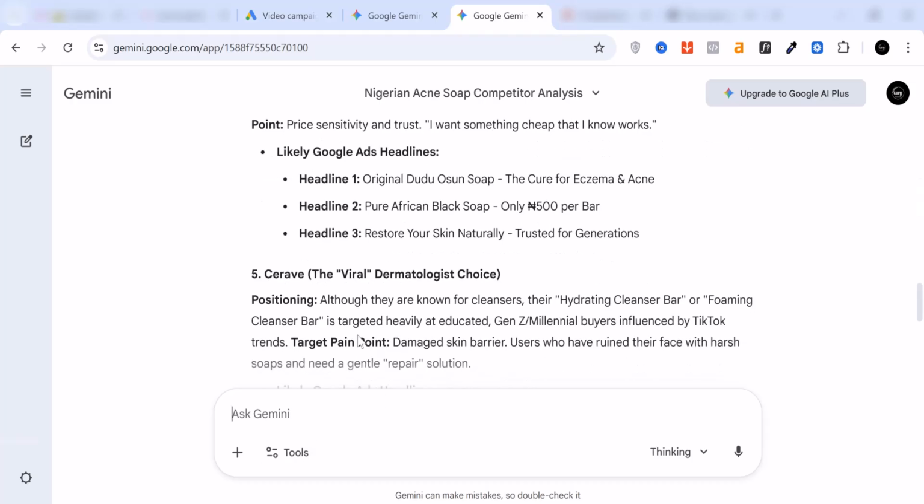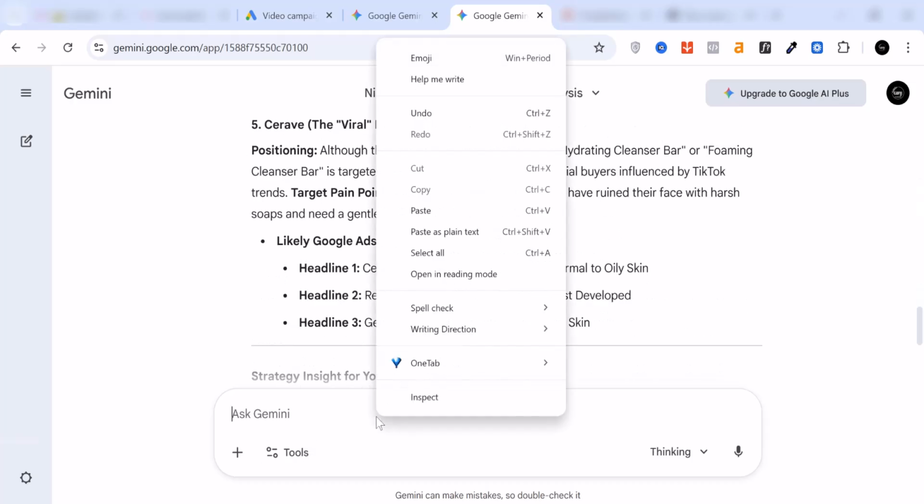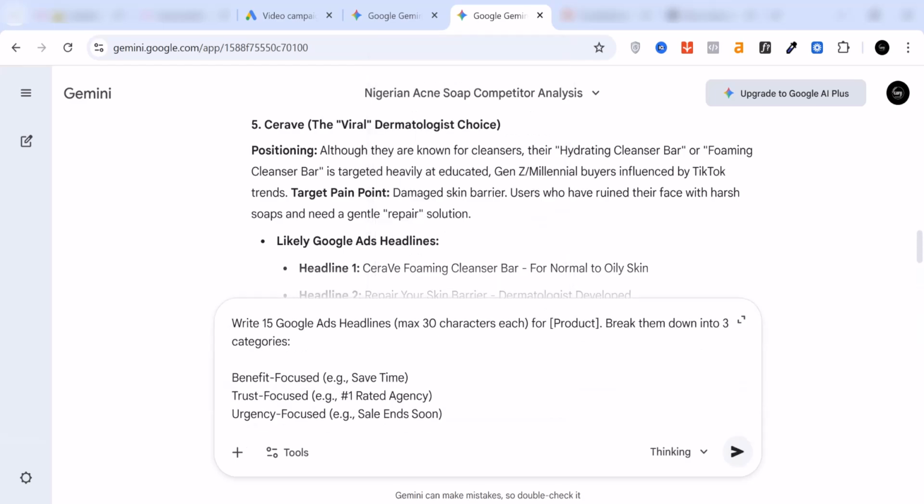After this, we want to also give it another prompt. Now, this other prompt is for it to help us write 15 Google headlines. Maximum character is 30 characters each for the product. Our case is going to be acne soap or acne removal soap. All right, so you should break it down into 3 categories. Number 1, benefit focused. Number 2, trust focused. And number 3, urgency focused.